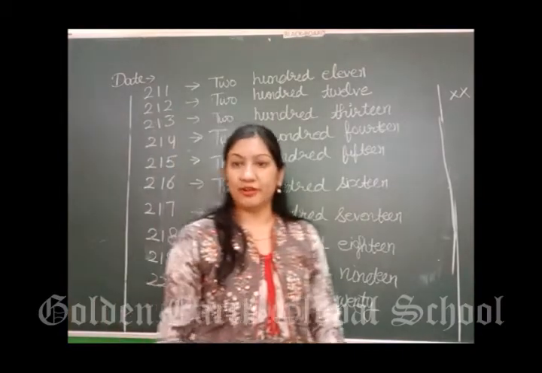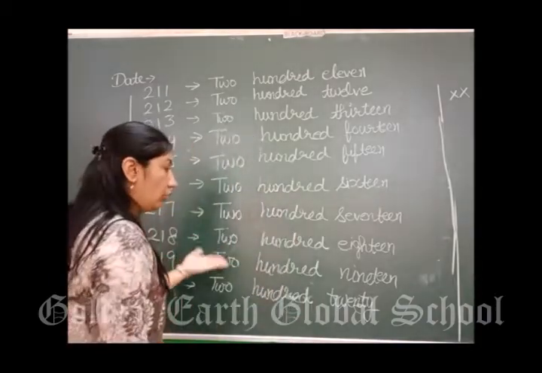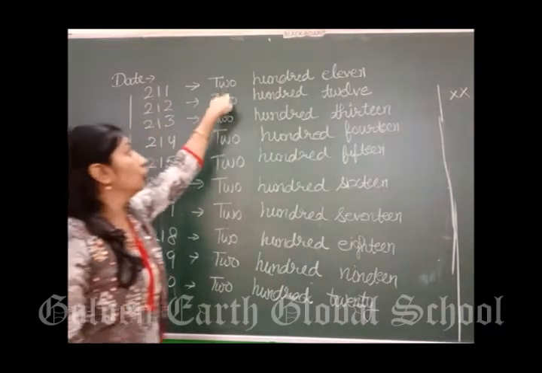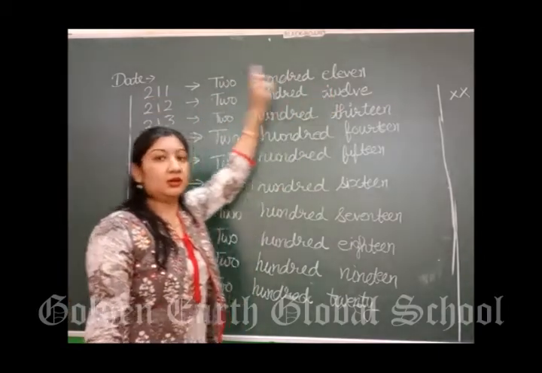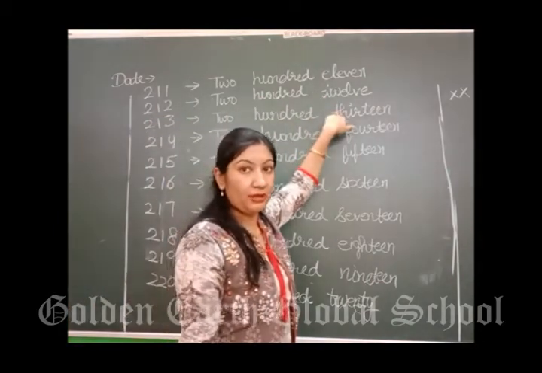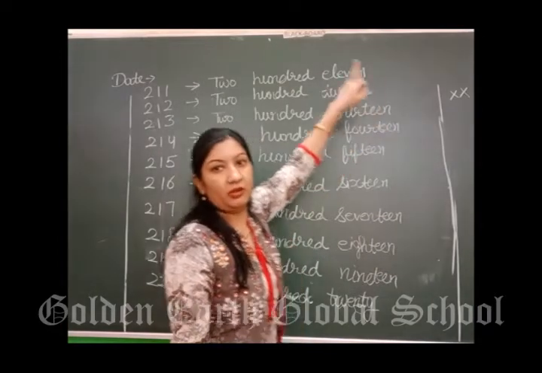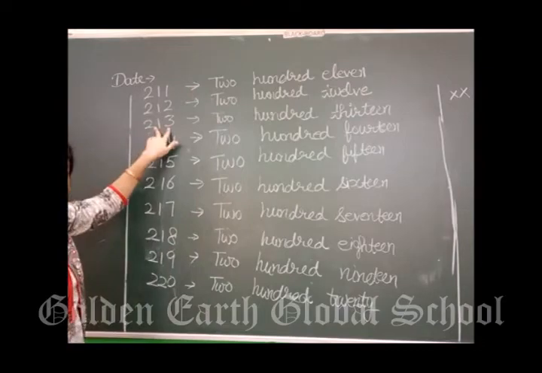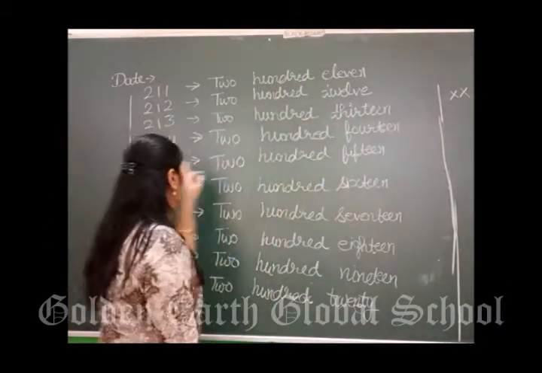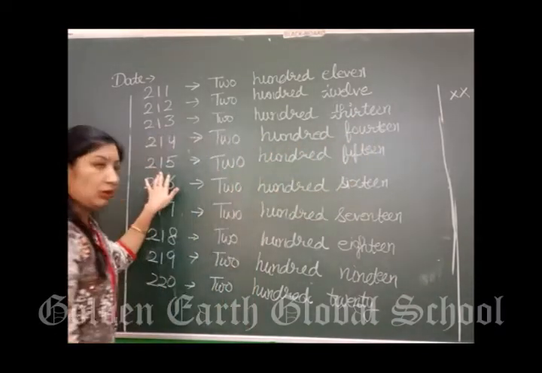We have done till 210. After 10 what will come? 11. We were doing 210, so it will be 211. How to write? 211. After 11, 12. 212. What is the spelling of 12? T-W-E-L-V-E. After 12 what will come? 13. So it is 213. After 13, 14. 214. After 14, 215.